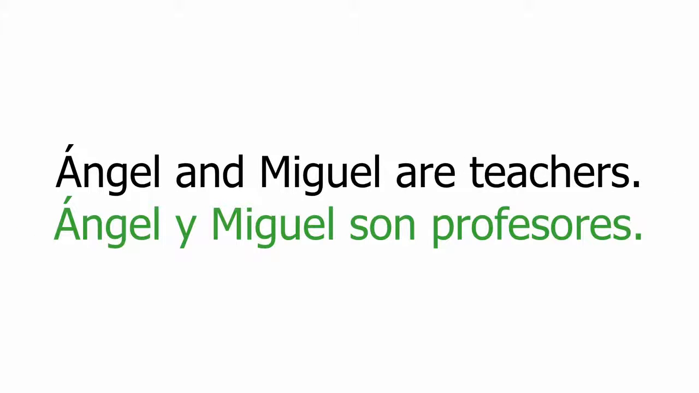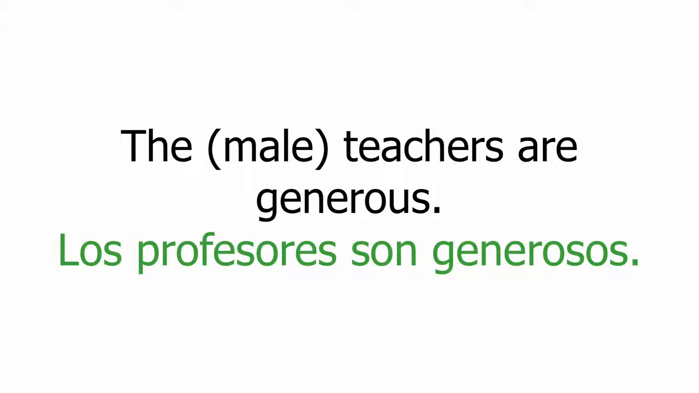Ángel and Miguel are teachers. Ángel y Miguel son profesores. The teachers are generous. Los profesores son generosos. As you can see, in all these examples, the form of the verb ser that we're using is son. Let's see now some examples when the pronoun refers to females.